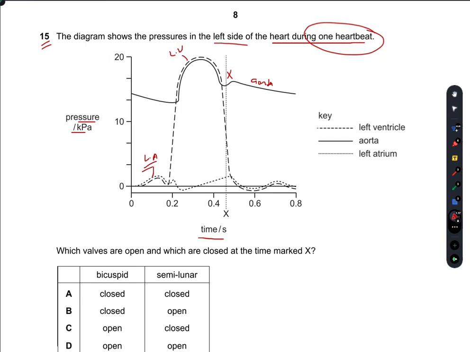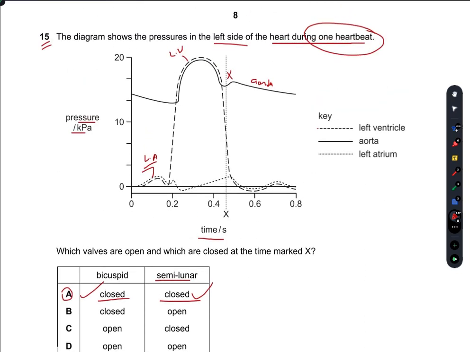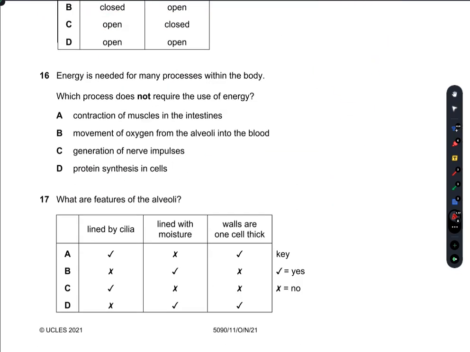When does the pressure of the left ventricle decrease? When it is supplying blood to the body via the aorta. So that is when the bicuspid valve and the semilunar valve are both closed. When both are closed, it is supplying blood to the body. So B is the right option here.